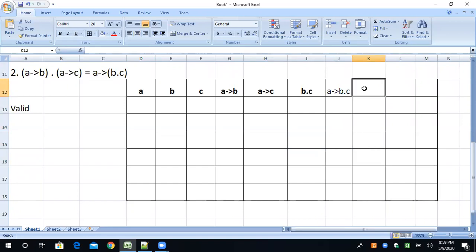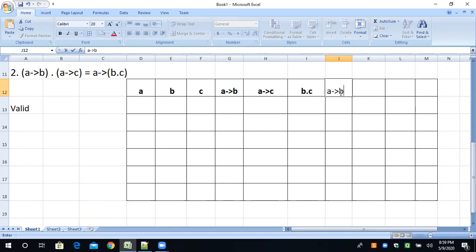Now what we can take, A conditional B. I'm removing this because I want to put both the columns together, which we have to prove, so you will easily understand.